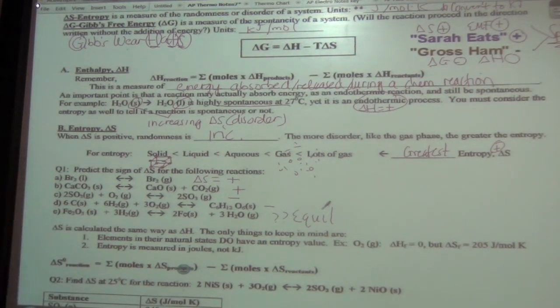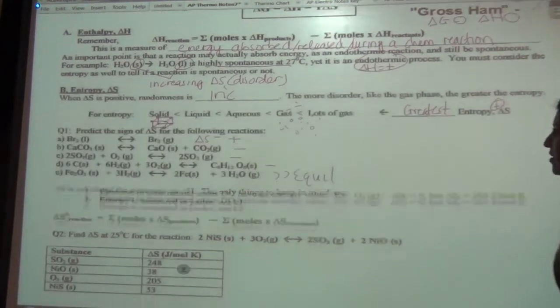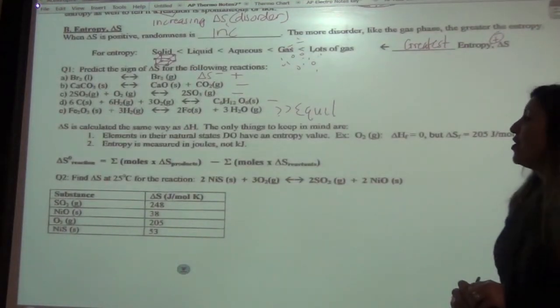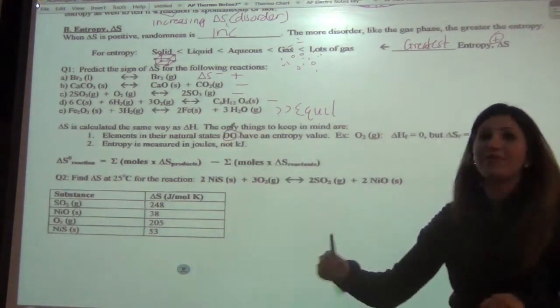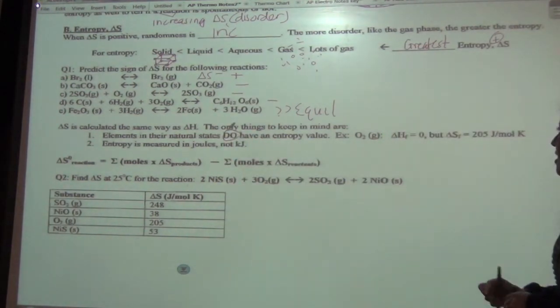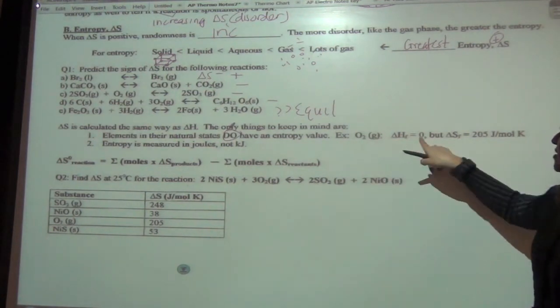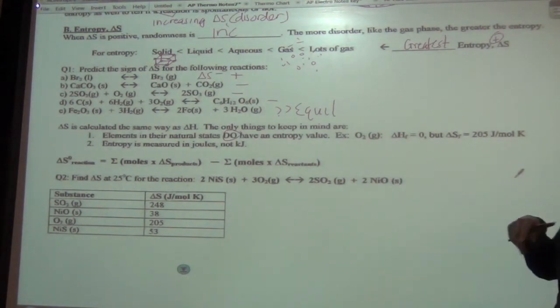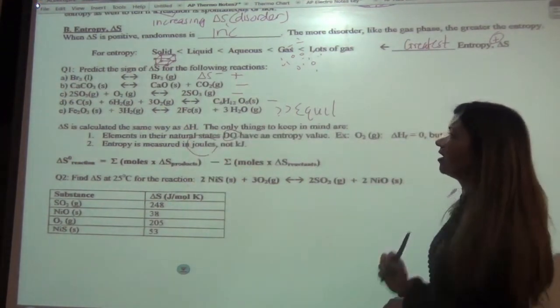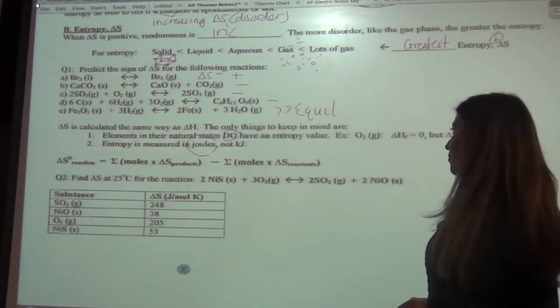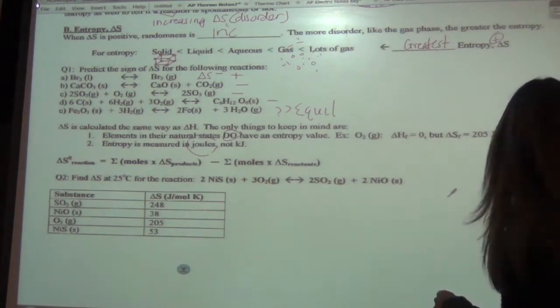Okay? All right. Delta S is calculated the same way as delta H. The only thing to keep in mind is elements in their natural state do have an entropy value. We talked about that already. So like the delta Hf for oxygen is 0, but the delta S does have a value. And again, we said that entropy is measured in joules instead of kilojoules, so we have to convert before we use it. So let's try this out.